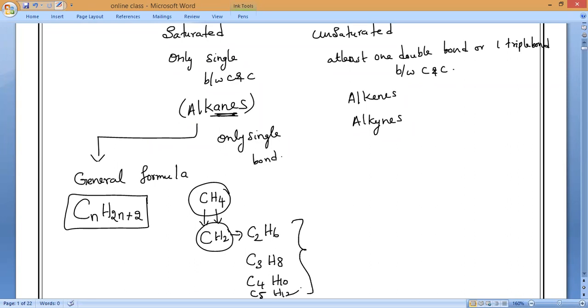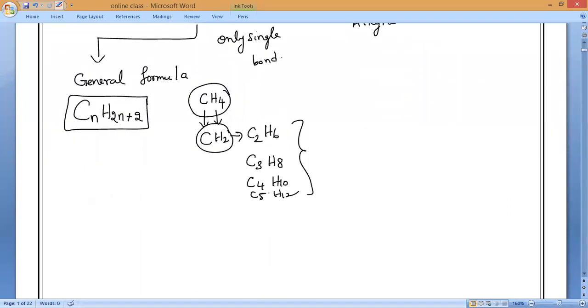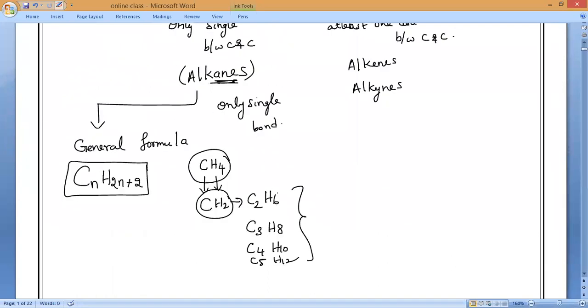Like this, the number of carbons and hydrogens keeps increasing. Consecutive compounds always vary by one carbon and how many hydrogens, guys? Two hydrogens. Understand, everyone?